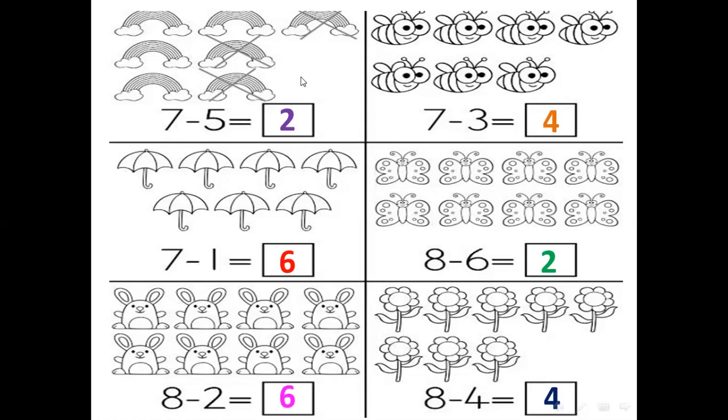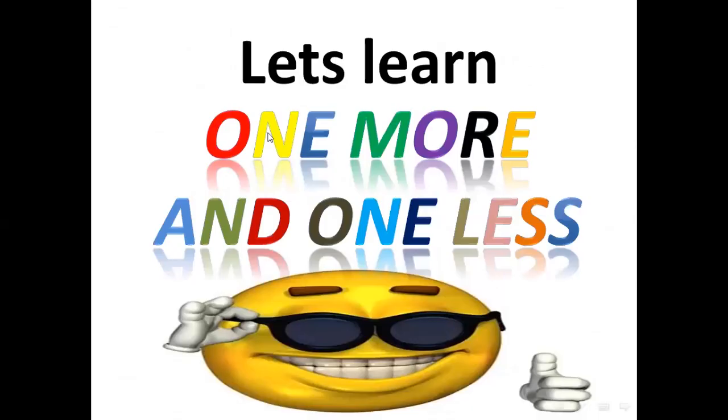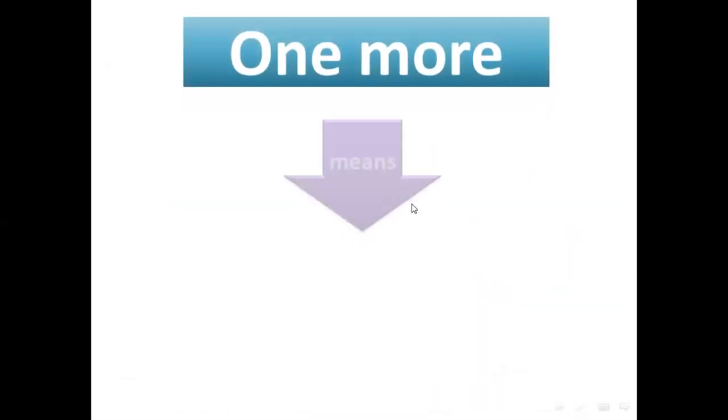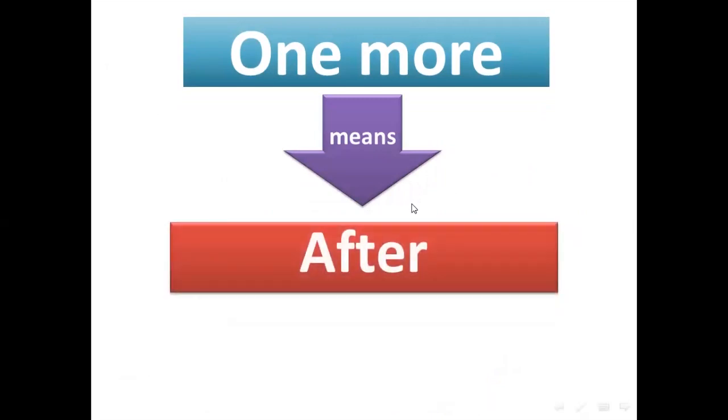Okay, let's move to the last concept we have today. Let's learn about one more and one less. One more and one less, it means after and before. Here, one more means after. When I ask you the number one more, any number, I ask you the number after this number.